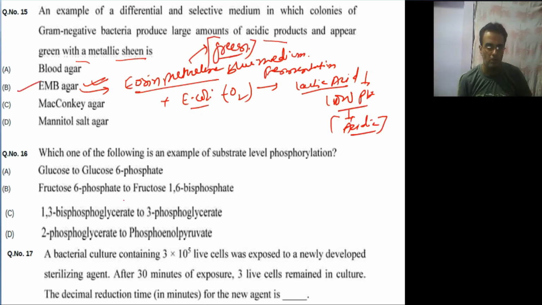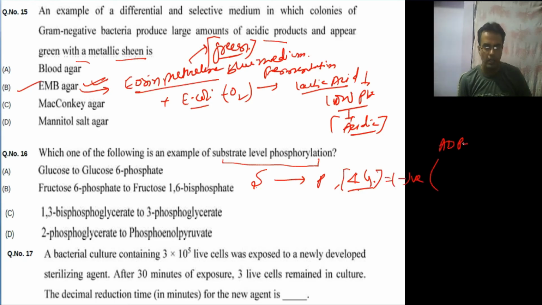Moving to next question, which of the following is the example of substrate level phosphorylation? What is the meaning of substrate level phosphorylation? Where substrate to product leads to production of huge amount of energy, and this energy is sufficient to form ATP from ADP plus Pi, meaning phosphorylation. So this occurs in conversion of 1,3-bisphosphoglycerate to 3-phosphoglycerate, where one phosphate from 1,3-bisphosphoglycerate combines with ADP to form ATP. It is true. Answer C.